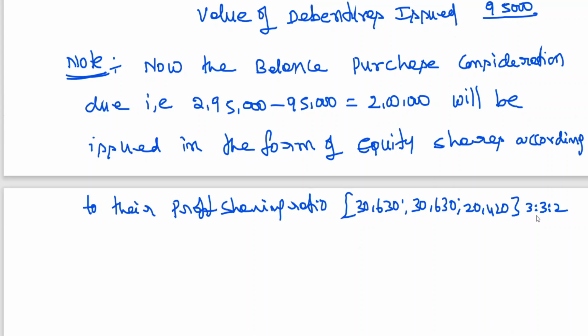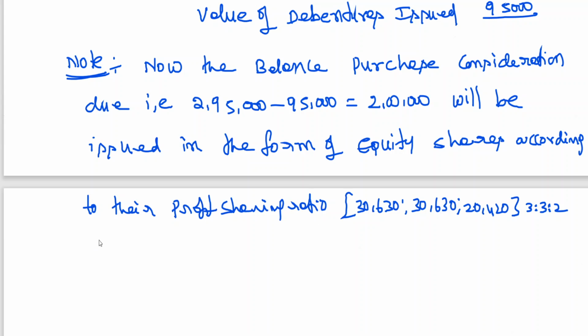Clear to all of you? 3:2. Okay. Now the balance purchase consideration due, that is 2,95,000 minus 95,000, 2 lakhs, will be issued in the form of equity shares according to their profit sharing ratio. I have already explained how to calculate this.